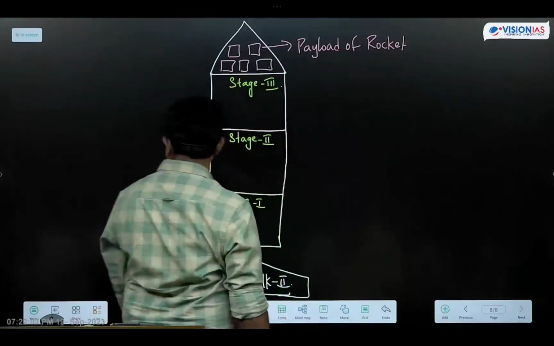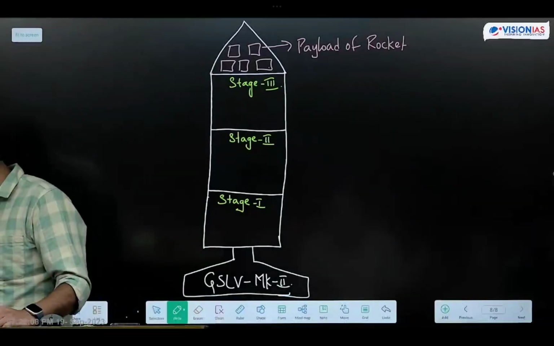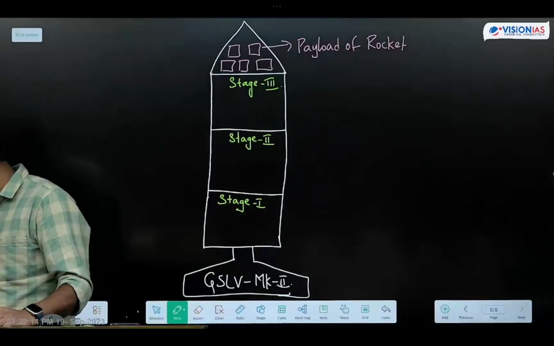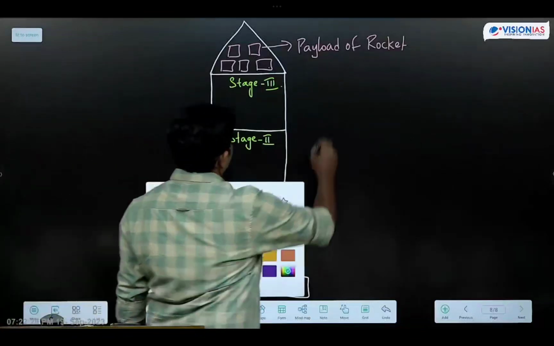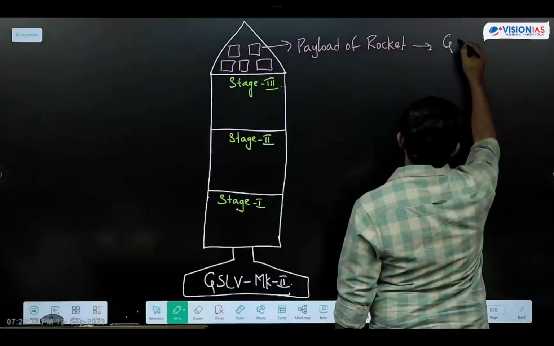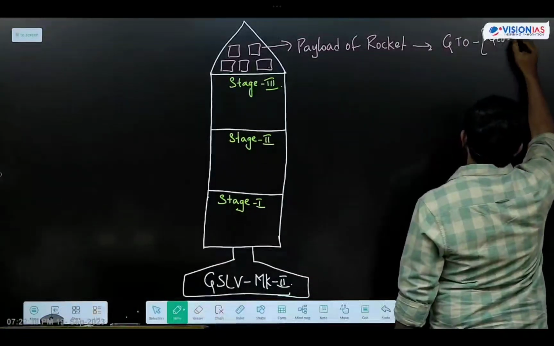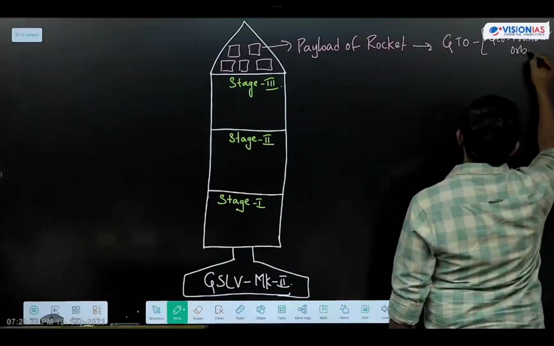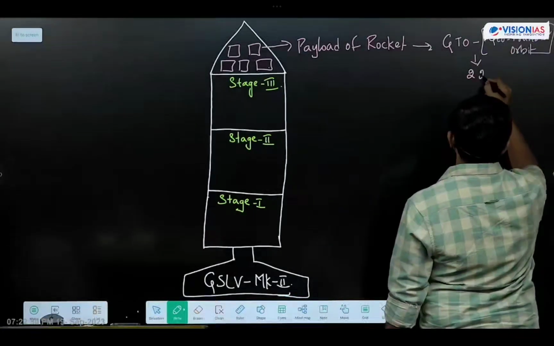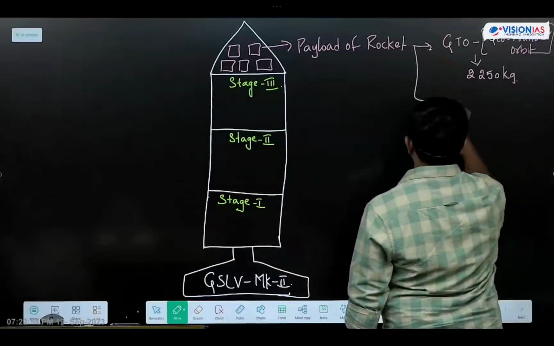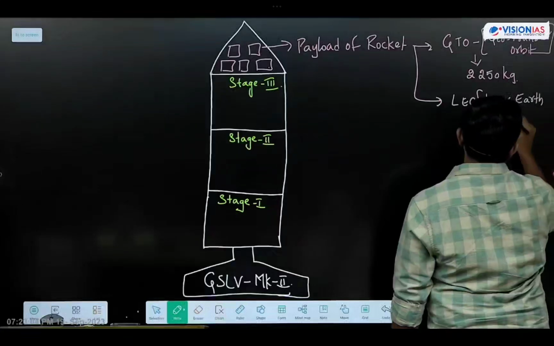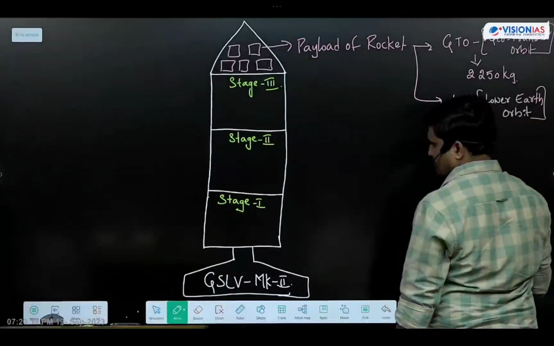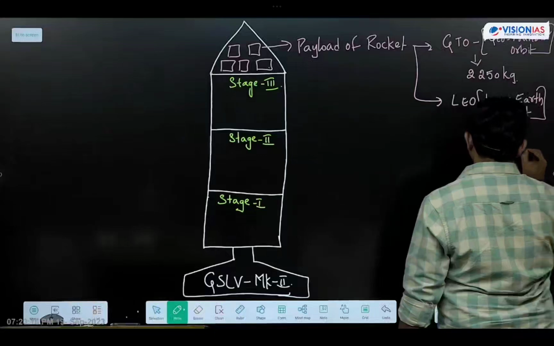This is the payload carrying capacity of rocket, students. Next one is, what is the payload carrying capacity of GSLV? If it is GTO orbit, geo transfer orbit, the payload carrying capacity is 2250 kgs. If it is lower Earth orbit, then how many kgs it can carry? 6000 kgs. This is the payload carrying capacity of GSLV, students.